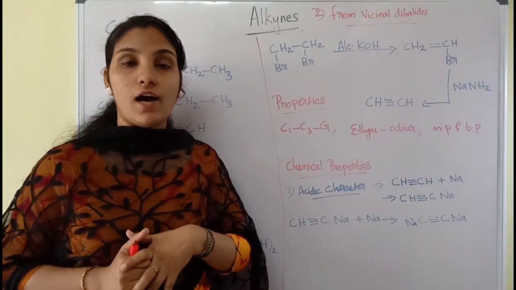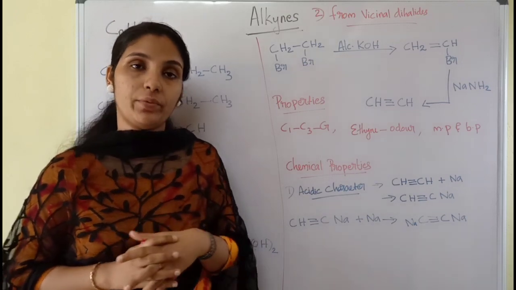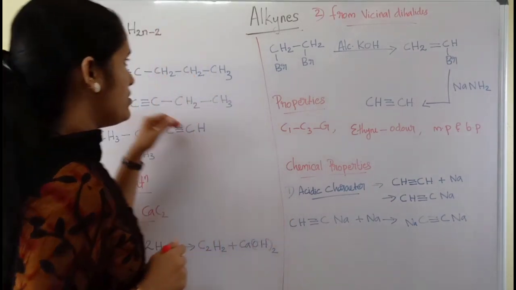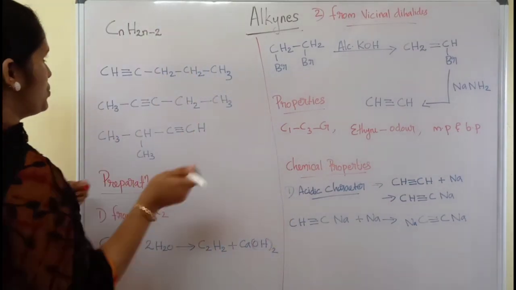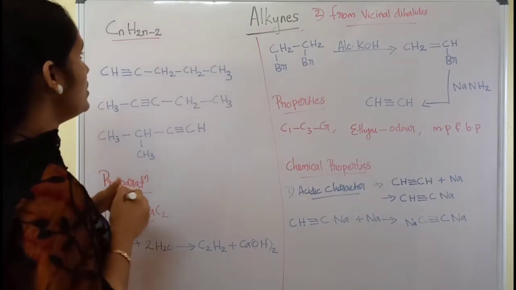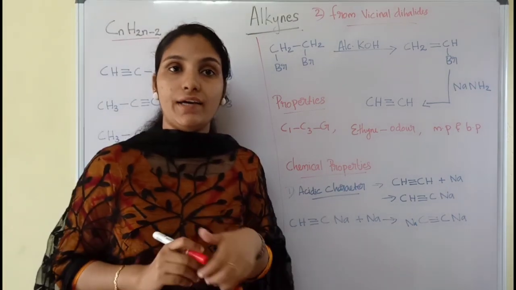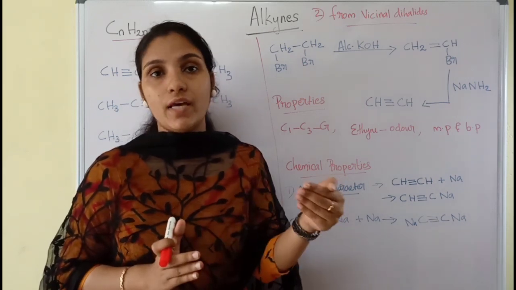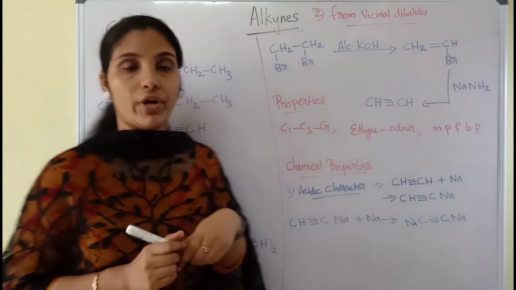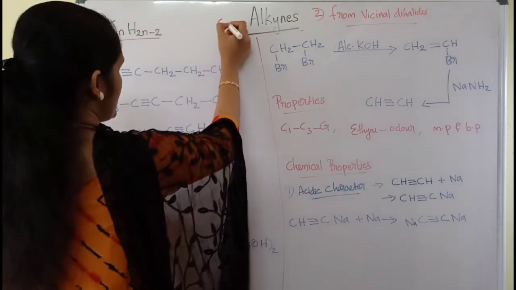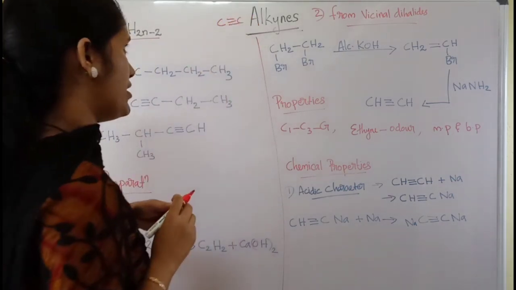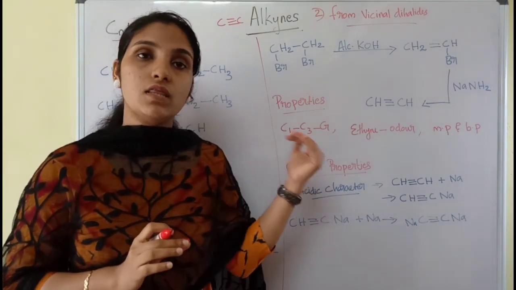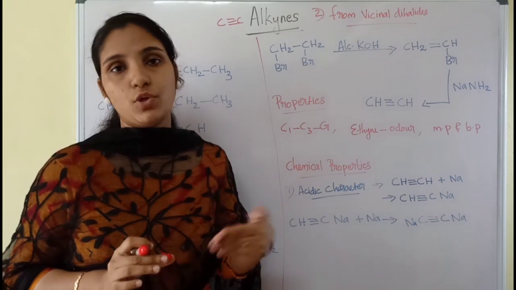So today's topic is alkynes, the third hydrocarbon. The general formula of alkyne is CnH2n minus 2. Alkyne is also an unsaturated hydrocarbon which contains a carbon-carbon triple bond. So like the previous hydrocarbons, alkanes and alkenes, this one also exhibits isomerism.